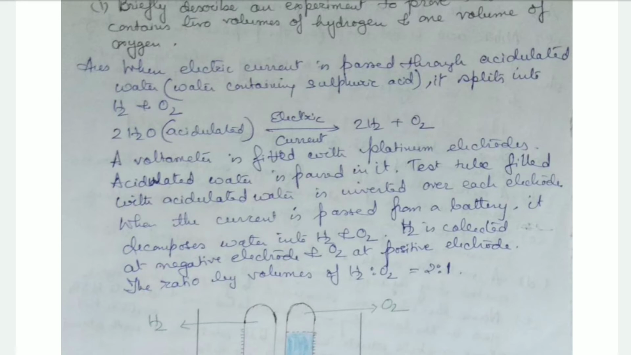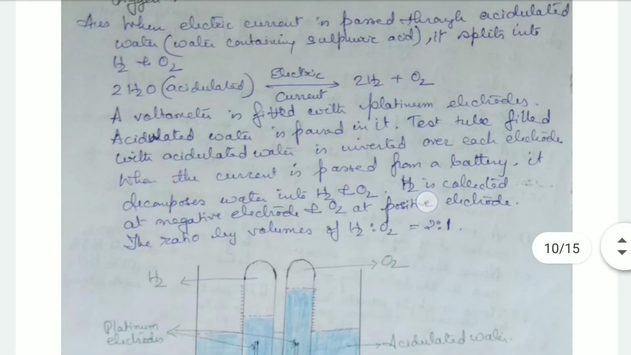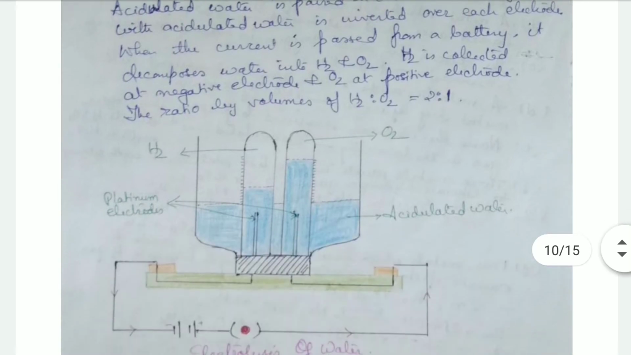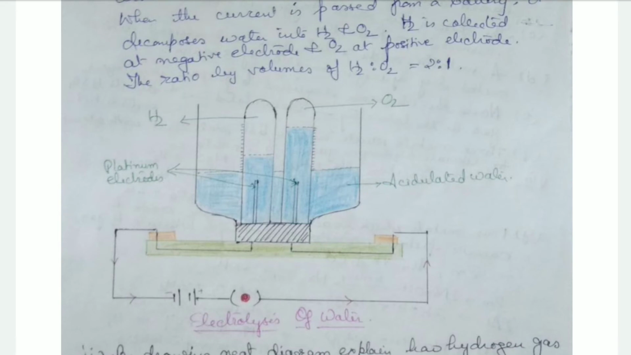Then two test tubes are filled with acidulated water and they are inverted over each electrode. When the current is passed from the battery, the water decomposes into hydrogen and oxygen. H2 gets collected at the negative electrode, that is at the cathode, and oxygen at the positive electrode, that is at the anode. The ratio we find is H2 to O2, that is 2 to 1. See, this is the voltameter. See the picture. This is the voltameter which has platinum electrodes.